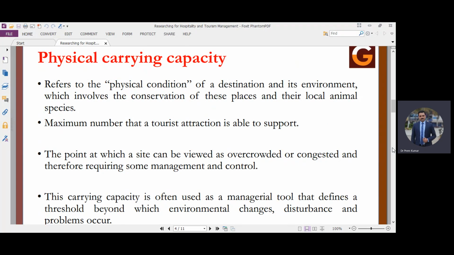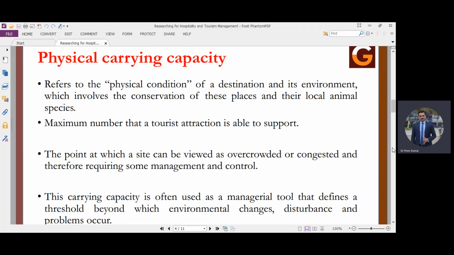First, we take physical carrying capacity. By the name itself, it is very clear that we are talking about the carrying capacity of the physical structures which are present at a destination, such as infrastructure, buildings, number of hotels, number of service providers, or number of units where people can stay, people can have food, or maybe the transportation carrying capacity. All of these come under physical carrying capacity.